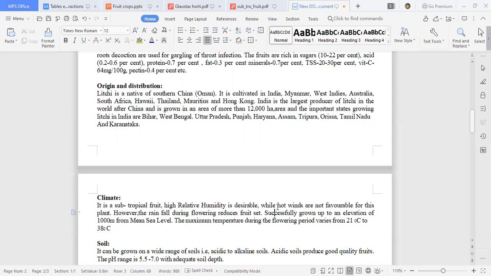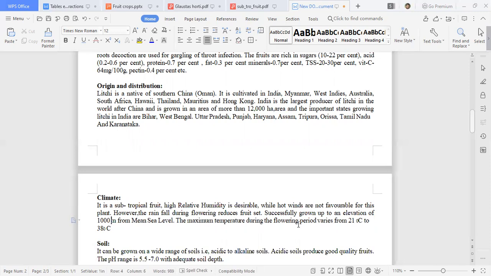So very hot winds are not favorable for cultivation of this crop. However, rains during flowering will reduce the fruit set. It can be successfully grown at elevation. It requires some higher elevation, 1,000 meters from mean sea level.